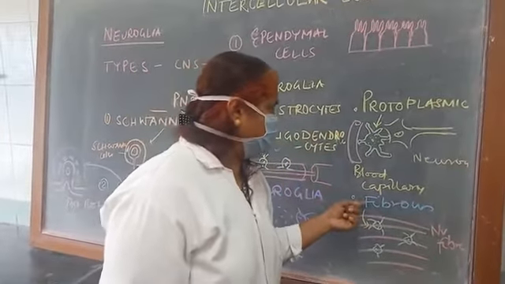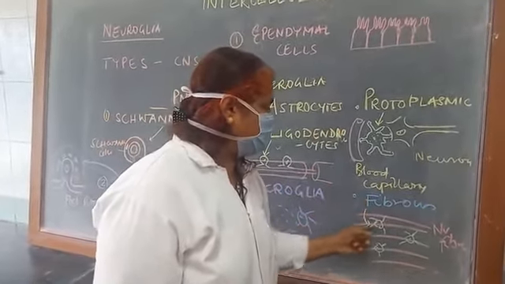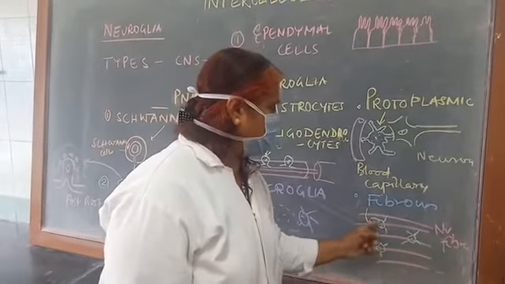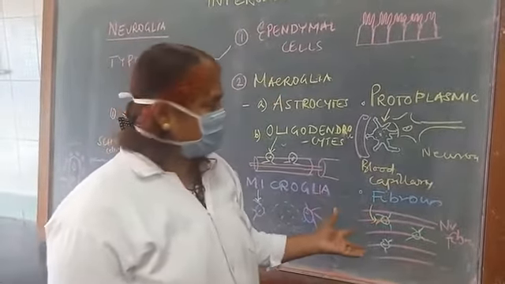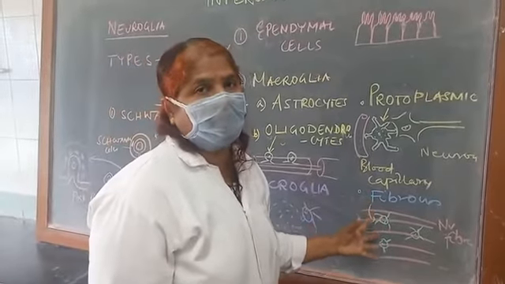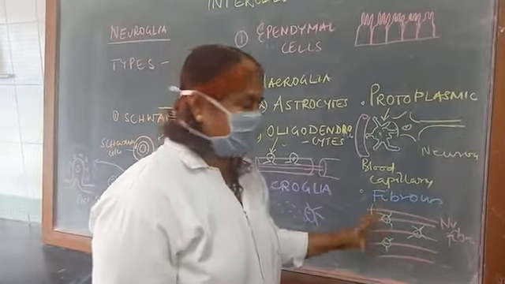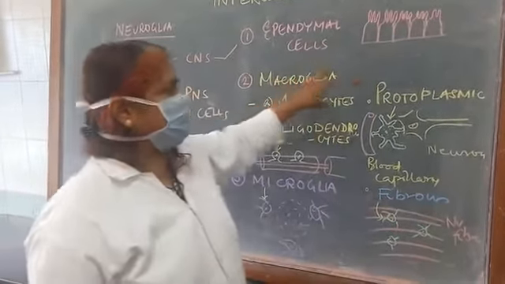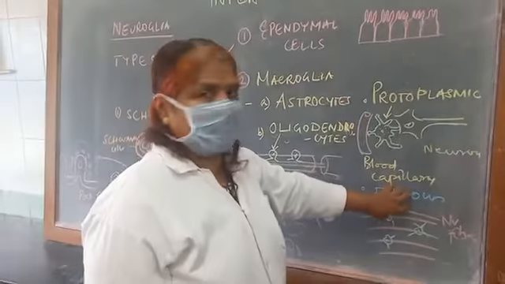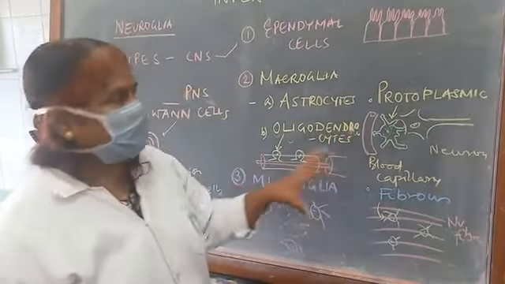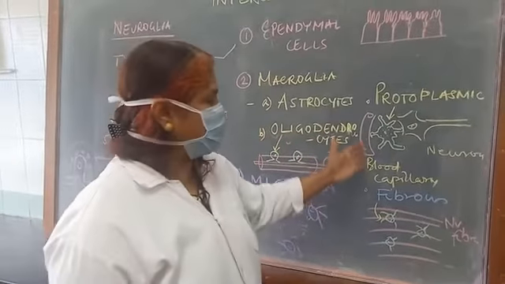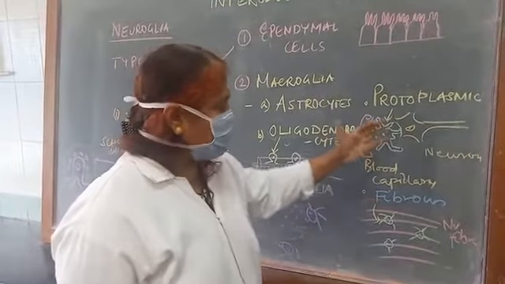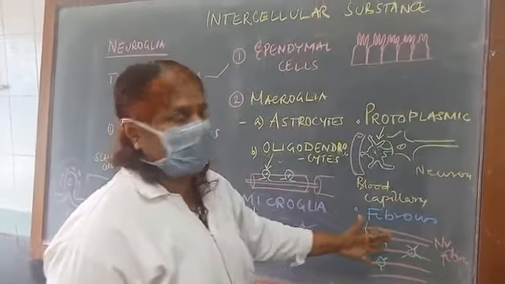Coming to the fibrous type of astrocyte, which is present among the nerve fibers of the white matter, these are star-shaped. These fibrous astrocytes are mainly made for the blood-brain barrier. So the astrocytes have two parts, protoplasmic and the fibrous star-shaped type, which are mainly for the passage of nutrients from the capillary to the neurons and also for the blood-brain barrier.